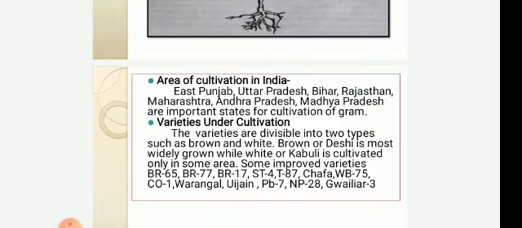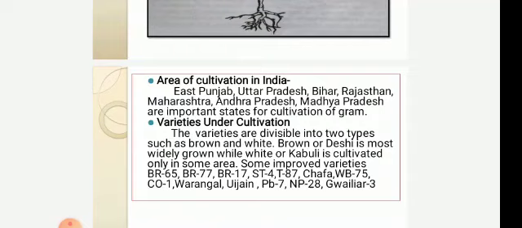Now we will study the area of cultivation in India. East Punjab, Uttar Pradesh, Bihar, Rajasthan, Maharashtra, Andhra Pradesh and Madhya Pradesh are important states for cultivation of gram. Varieties under cultivation are divisible into two types: brown colored variety and white colored variety. Brown or Deshi is the most widely grown variety, while white or Kabuli is cultivated only in some areas.